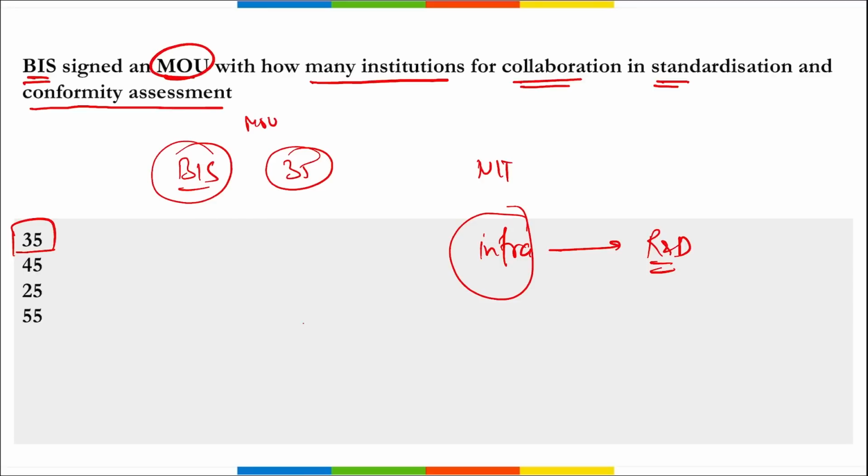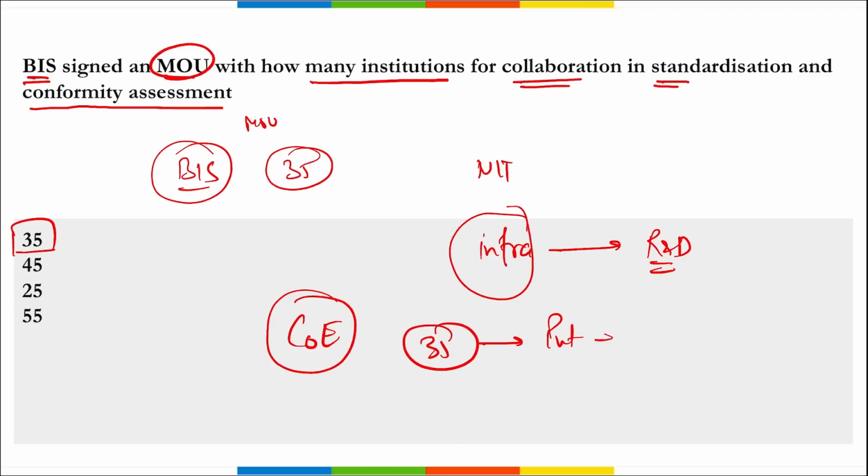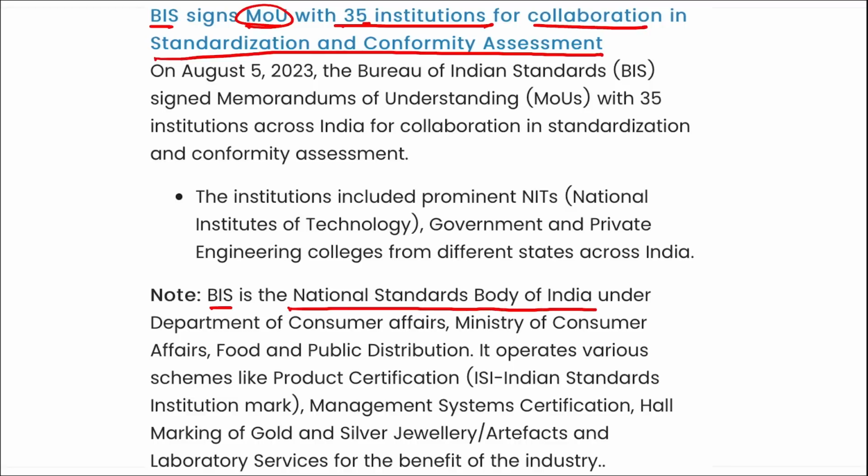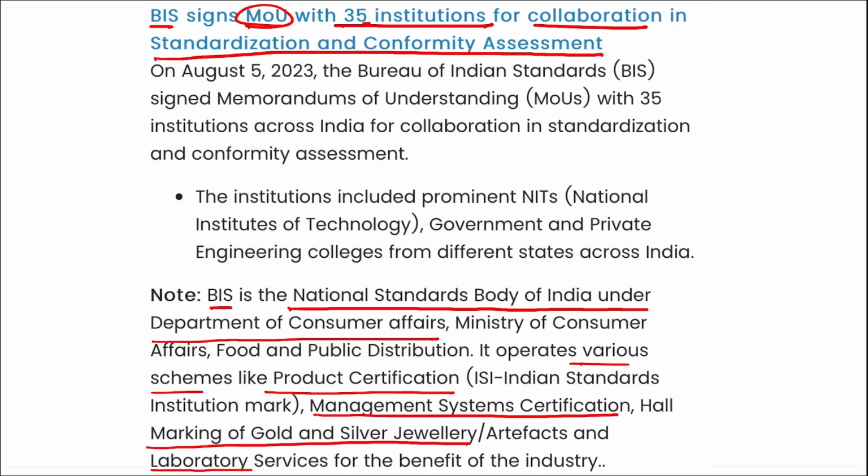This MOU will enhance the standard formulation activities, and BIS will also explore setting up a center of excellence for standardization in partnership with these 35 institutions, and they include both private and public institutions. So the correct option here becomes option A, 35. Correct? Next. BIS signed an MOU with 35 institutions for collaboration in standardization and conformity assessment. Remember, BIS is the national standard body of India under the Department of Consumer Affairs, and it operates various schemes like product certification, management system certification, hallmarking of gold and silver jewelry, correct, and laboratory services for the benefit of the industry.